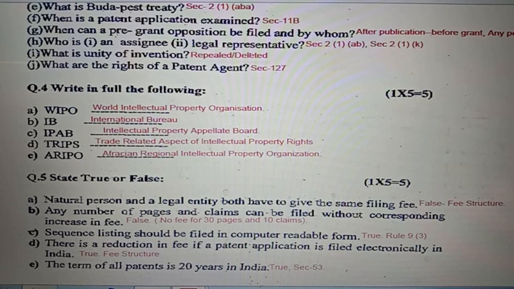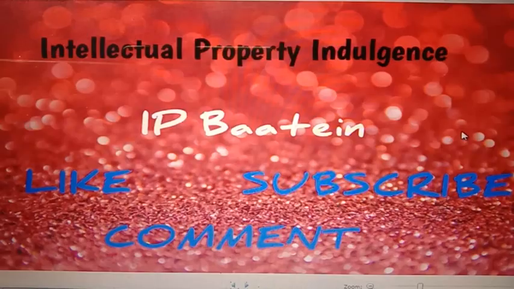The term of all patent is 20 years in India. This statement is also true. Kindly see section 53 for term of patent. That's the end of paper 2008.